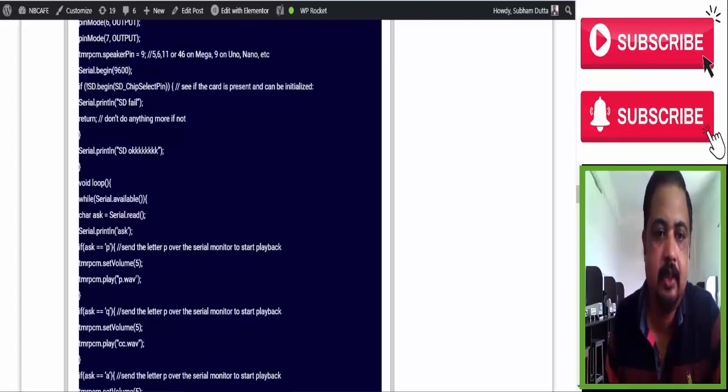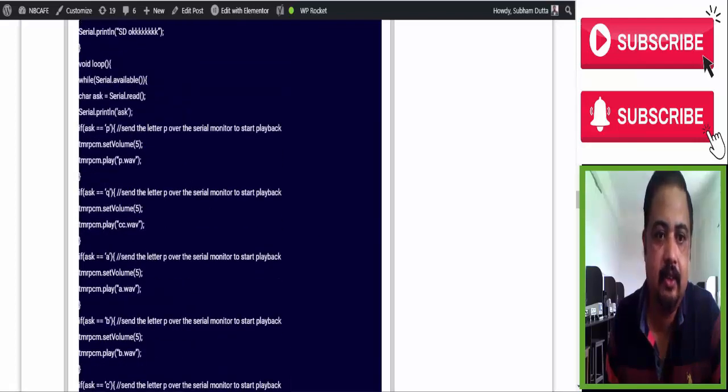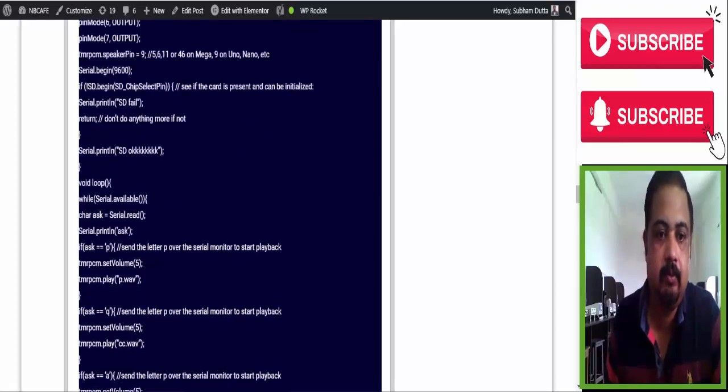Okay, so see, we saved cc.wav, and see, that is the first thing. While serial available, that means something is coming from the Bluetooth. Character ask, serial read. Serial print, ask. Whatever it receives, it saves in ask. Now if x equals p, then play p.wav. So whatever we have written in p, see, look.